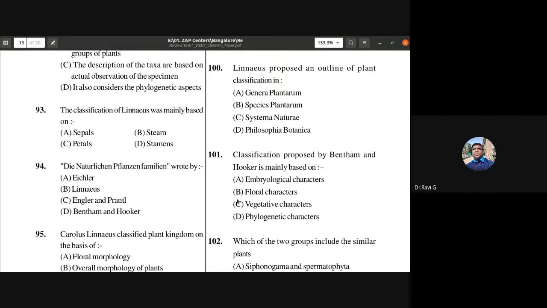embryological characters, is it floral characters, vegetative characters, phylogenetic characters. So the classification proposed by Bentham and Hooker is mainly based on the floral characters, okay, which are much more stable and steady. So phylogenetic comes under phylogeny. So phylogenetic characters, Engler and Prandtl system of classification, there would be phylogeny. Okay. So floral characters is there.